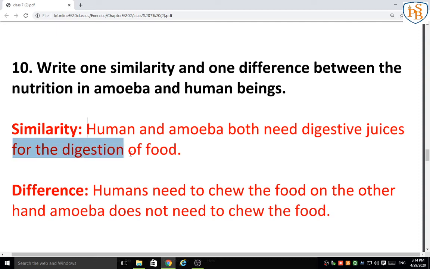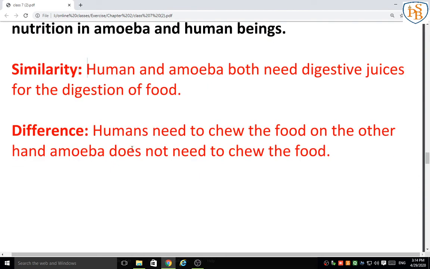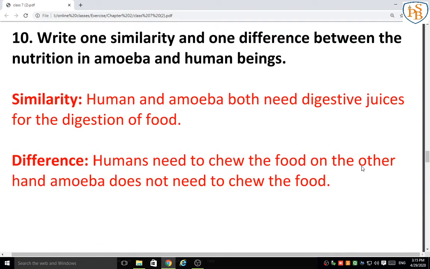The difference is that humans need to chew the food and then swallow it, but the amoeba does not need to chew the food. They directly digest the food. Understood question 10?